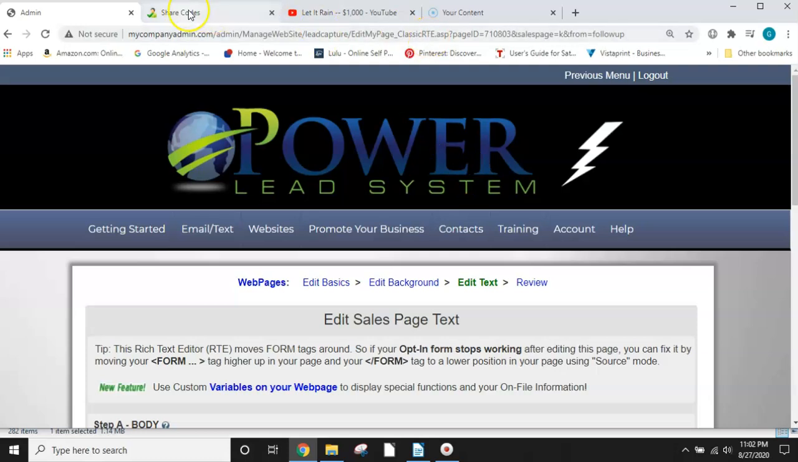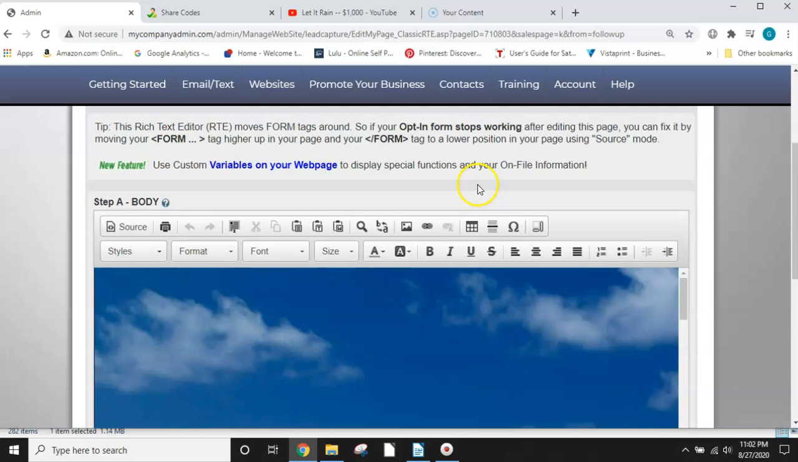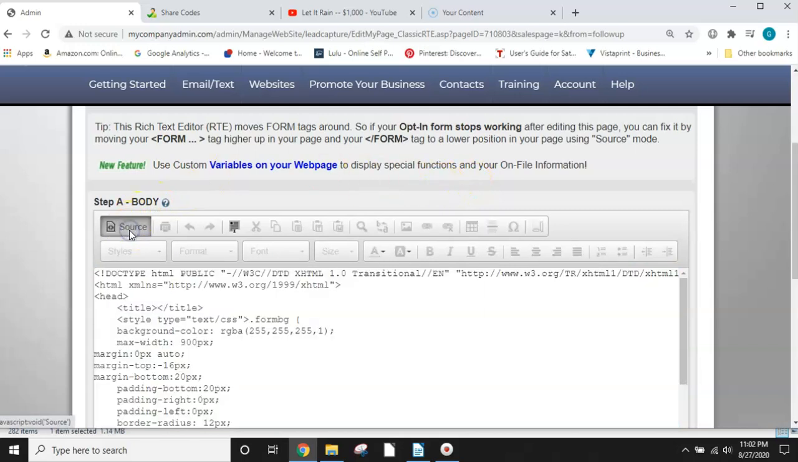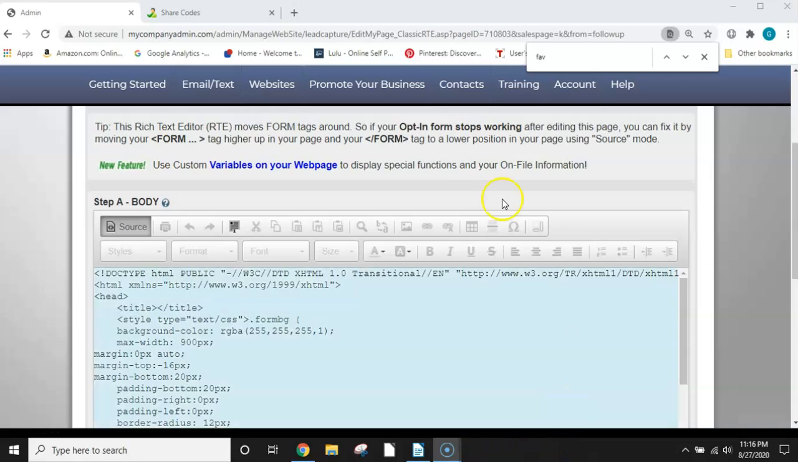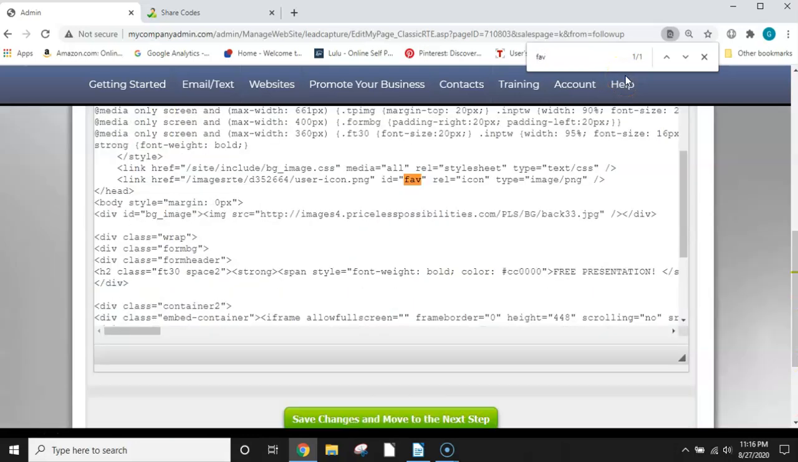and go back to our edit text, which we are on. So what we're going to do, we're going to hit source. And then you're going to go find the words F-A-V for Favicon. You're going to do Control F, and you're going to get this search bar up here or at the bottom. Again, you're going to type in F-A-V, and it should pop up here.